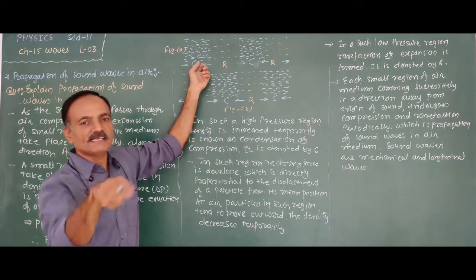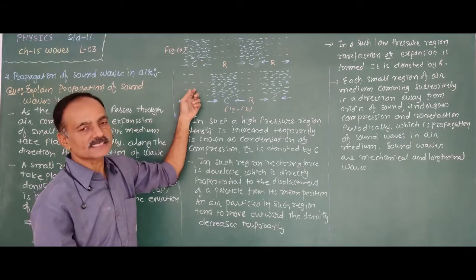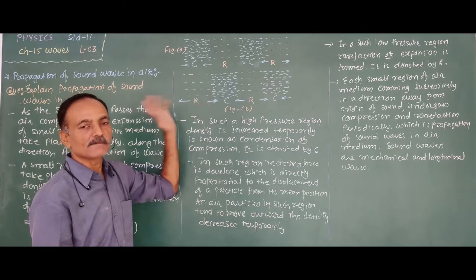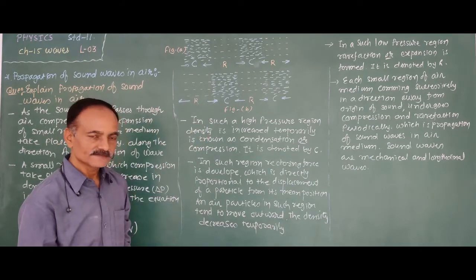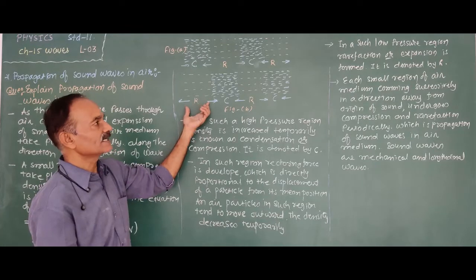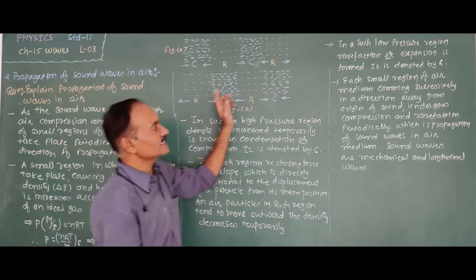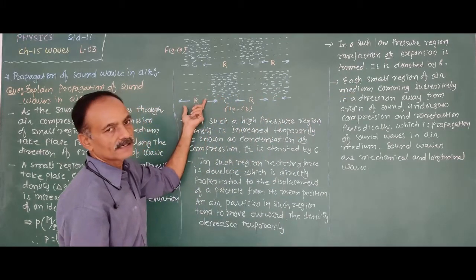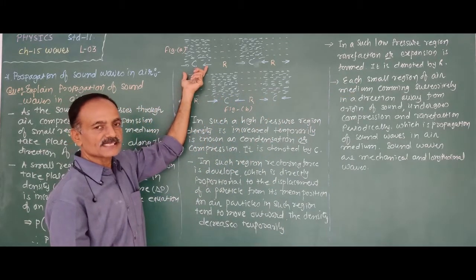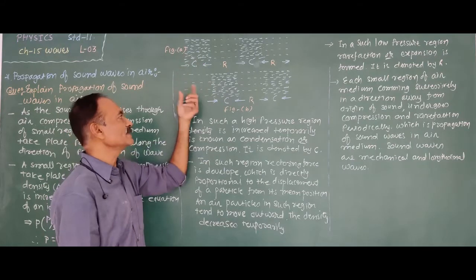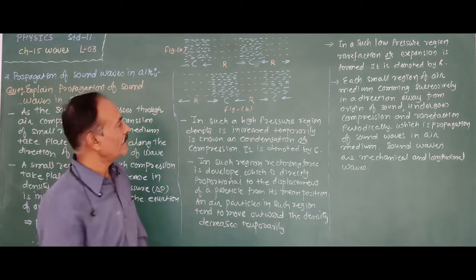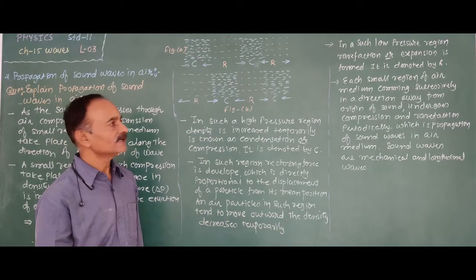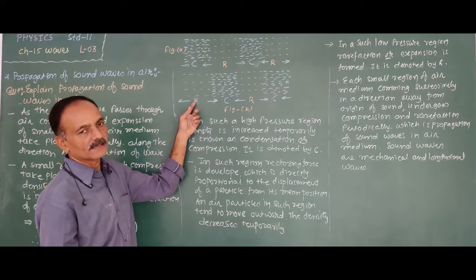Therefore, in the region in which the compression takes place, now in this region, rarefaction takes place. That means the density decreases, and pressure also decreases. Thus, the density decreases temporarily. In such a low pressure region, rarefaction or expansion is formed. First, the compression or condensation is formed. After some interval of time, in the same region, rarefaction or expansion takes place. It is denoted by capital R.